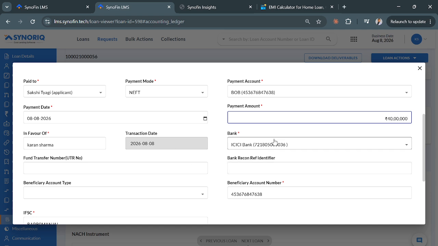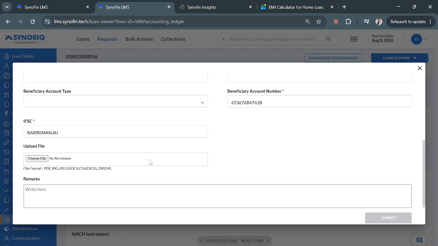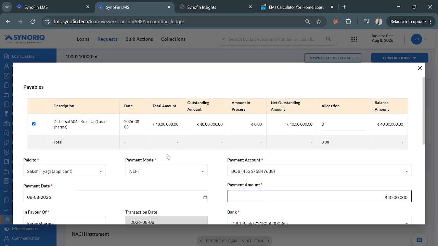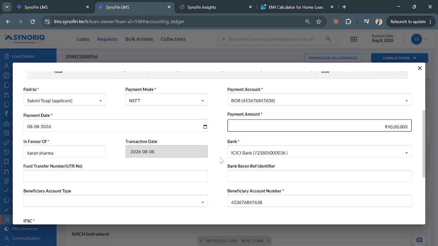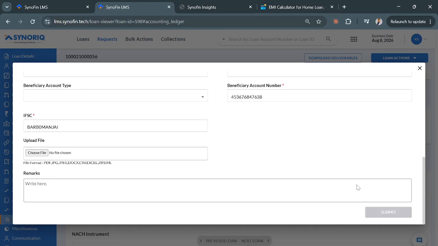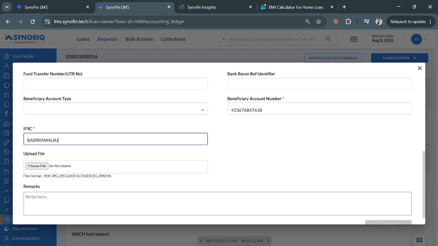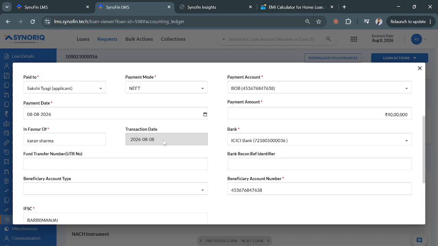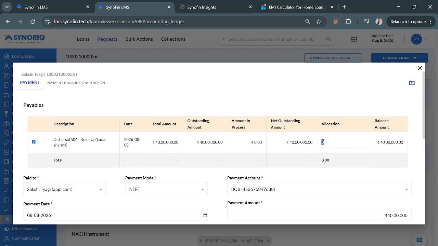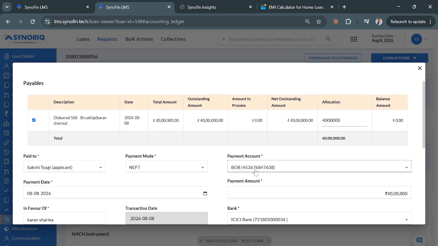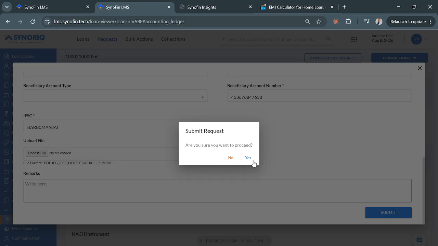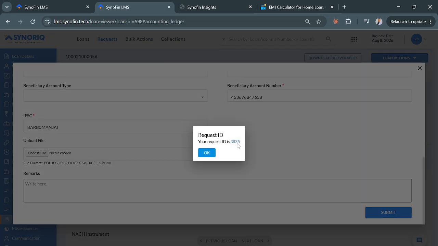So I'm paying from this bank account. Why is it disabled? Yeah, allocation. So I'll allocate the entire funds here, the entire 40 lakh rupees in this breakup. Then I'll submit it. Can you approve this 335?